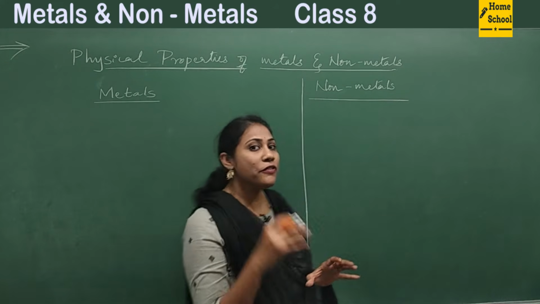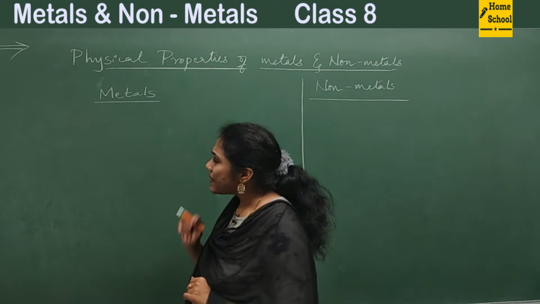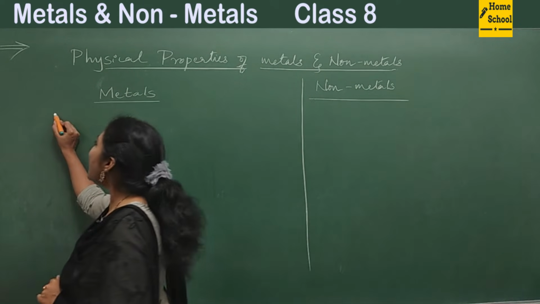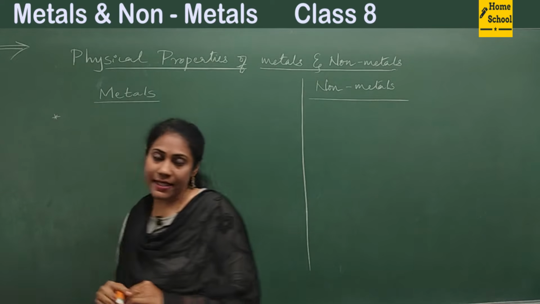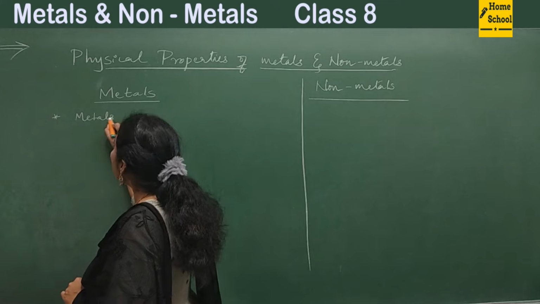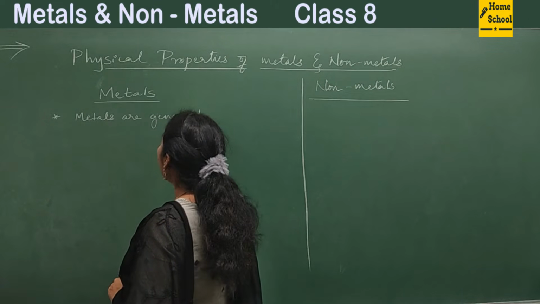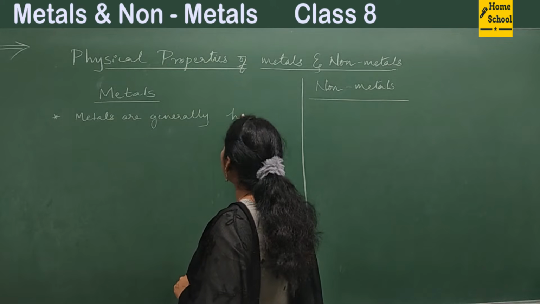Okay, let's compare the physical properties of metals and non-metals here. The first physical property I can say is that metals are hard. Metals are generally hard. If you think of copper, iron, right?